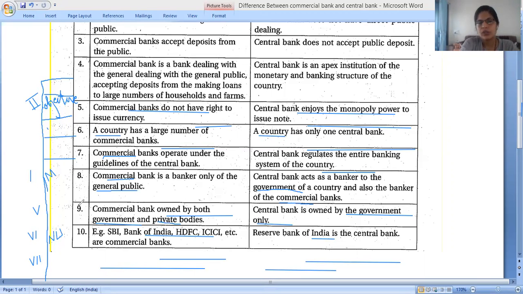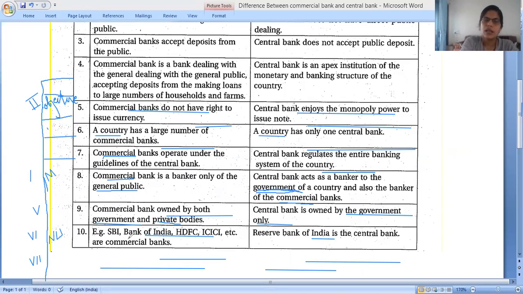Last one, ninth point, is owned. Commercial banks are owned by both government as well as private bodies. Axis Bank is a private bank, ICICI is a private bank, SBI is a government bank, Punjab National Bank is a government bank. So commercial banks are private as well as government. Central bank is owned only by the government. Okay. Next one.